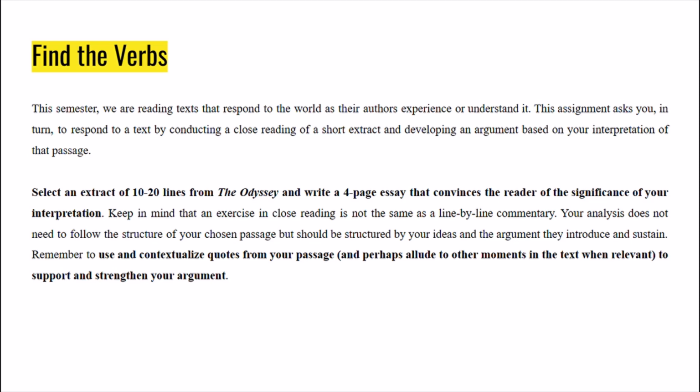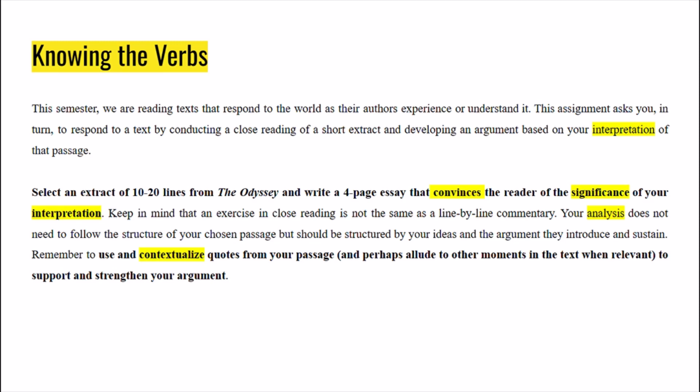Okay, here's the verbs. So first we have interpretation, which just means how are you thinking of the text? What are your ideas about it? And then we have convinces, significance, and interpretation, which I think in this one kind of all go together. So convinces would just be, are you able to make the reader believe what you're saying? Are you able to make the reader believe your interpretation? And then significance is just, why is what you're saying important?